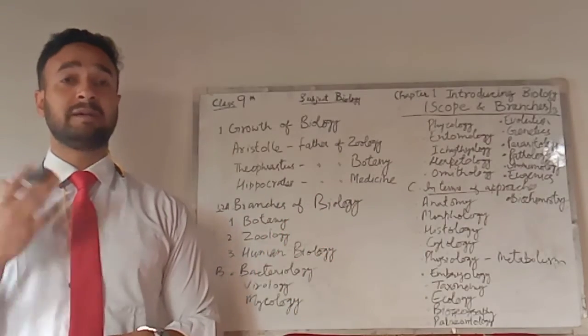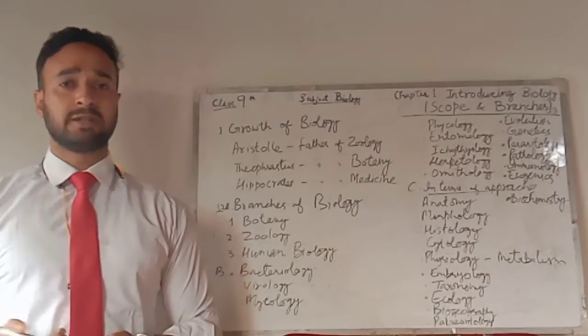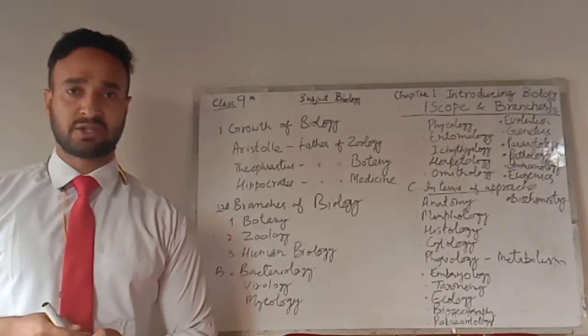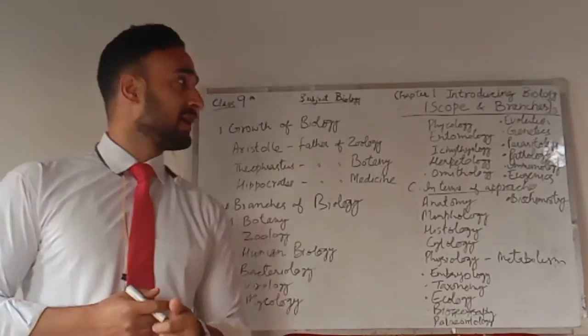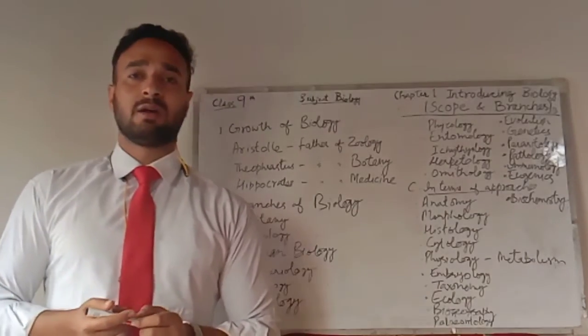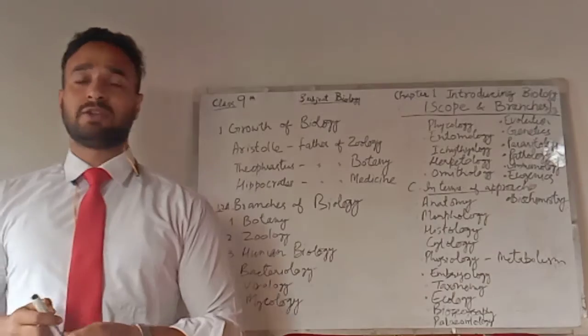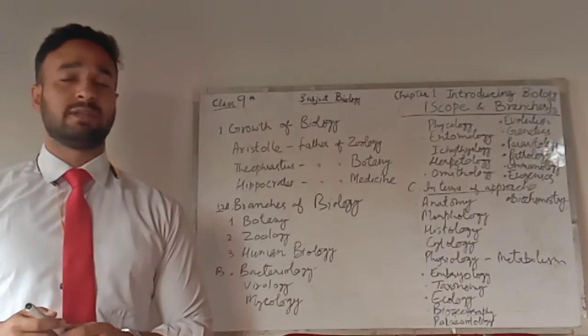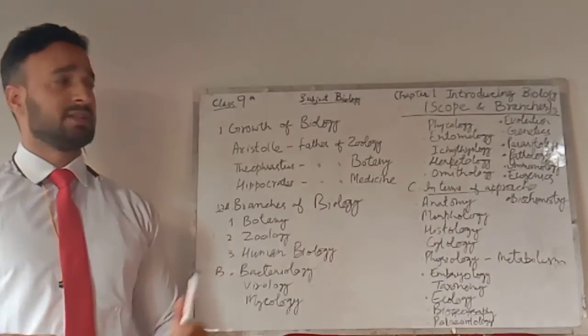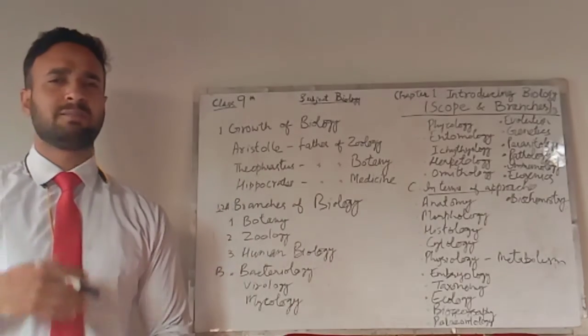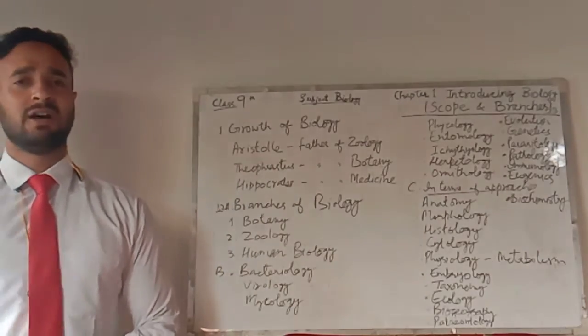However, it was the Greeks who were rich in exploration of biology. You might have heard of Aristotle. He is known as the father of zoology, or the father of biology overall. Actually, Aristotle was concerned with the study of animals, so we call him the father of zoology. Next was Theophrastus. He studied plants in detail. We call him the father of botany.